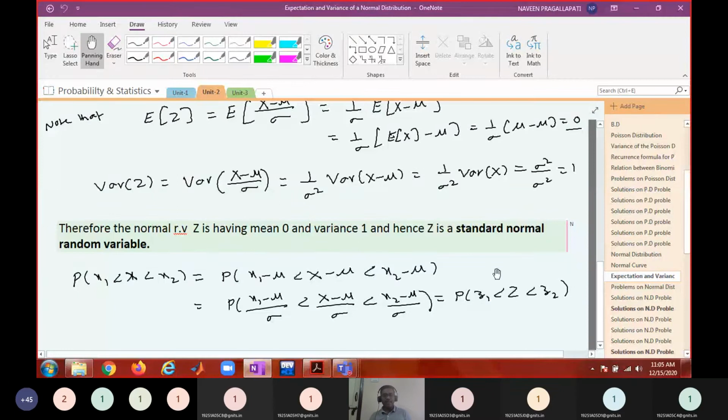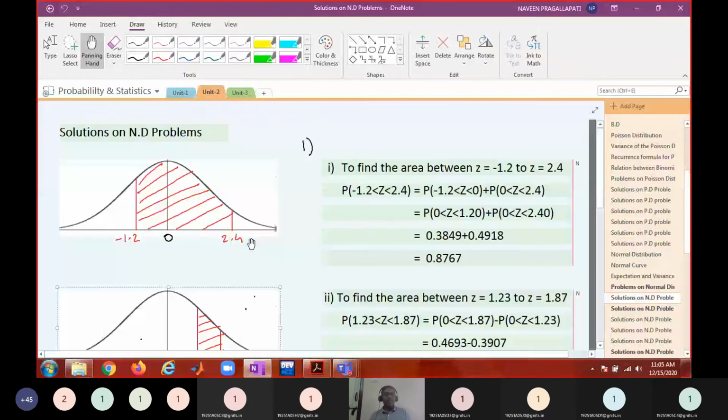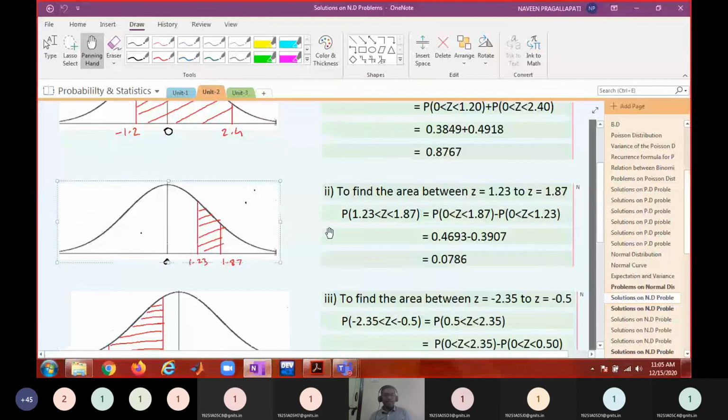Normal probability is converted to standard normal probability, and we have seen different kinds of problems, in particular how to compute normal probability using the normal tables, as we have seen through the distribution table.